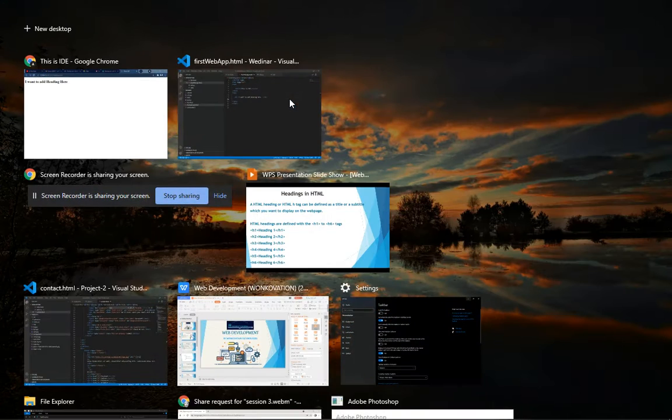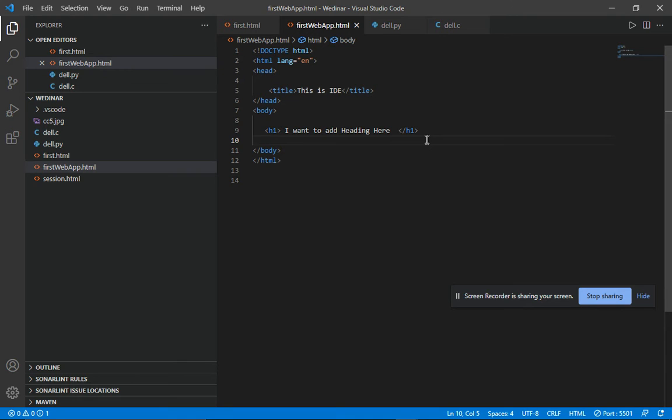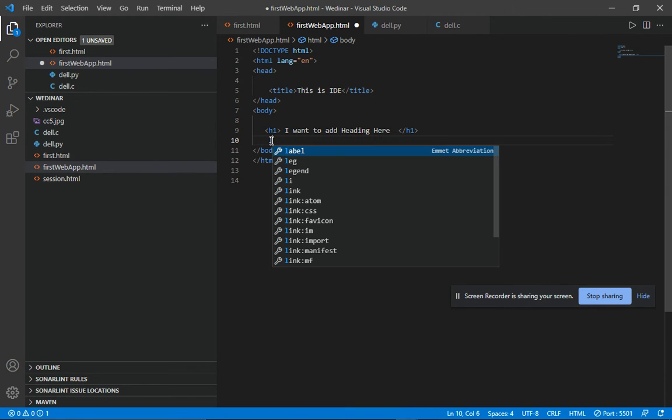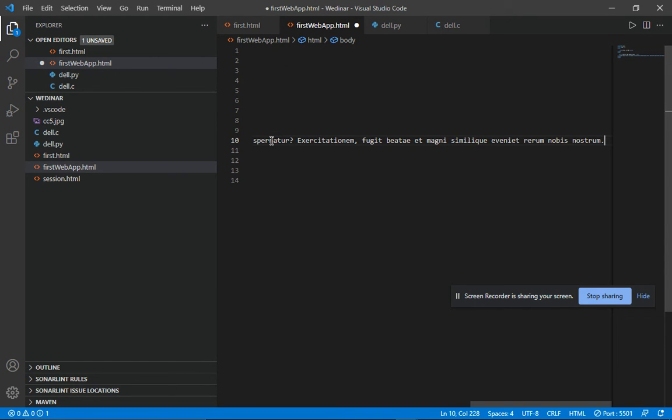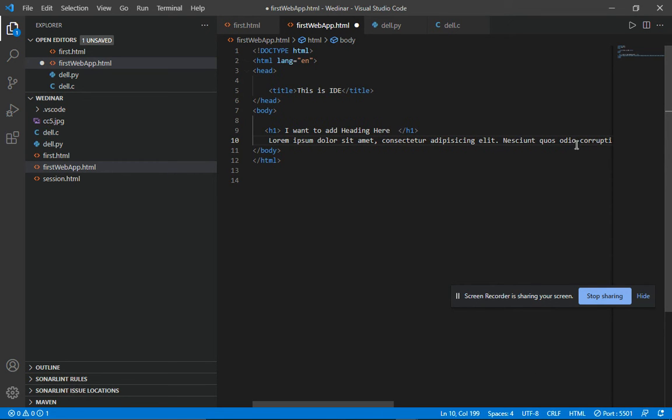So now I will show you another functionality of VS Code. If you want to write some sample text, you could just type like this, but this is very raw, a bad example. But VS Code provides a functionality: whenever you write lorem and just press enter, it generates some sample text. I don't know the meaning of this text, but it generates sample text. So you don't need to write like this. This is a very bad example.